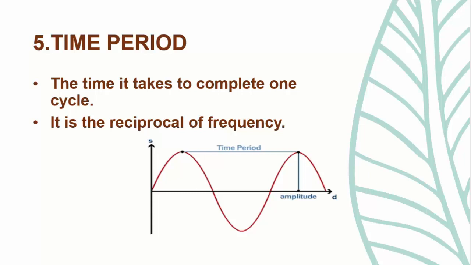If the frequency increases, then the time period of the wave decreases. The time period of the wave is the total time taken by the particle to complete one cycle.